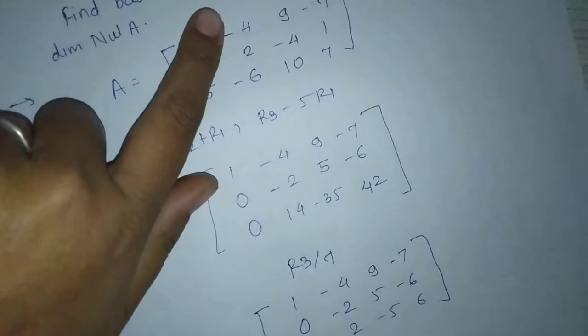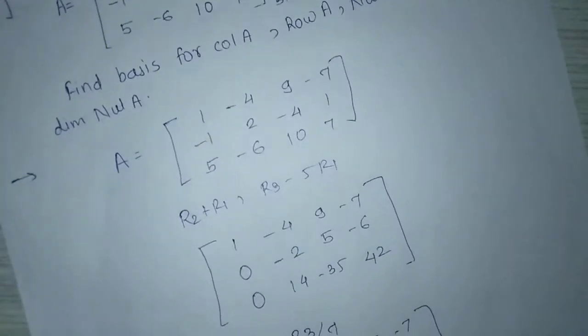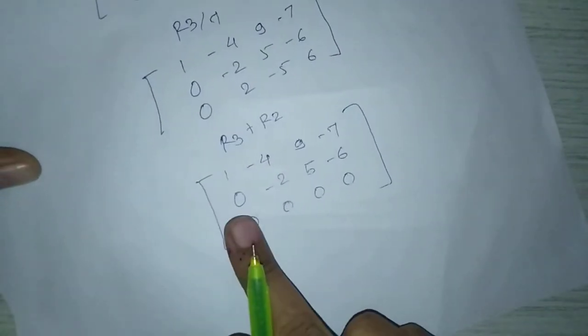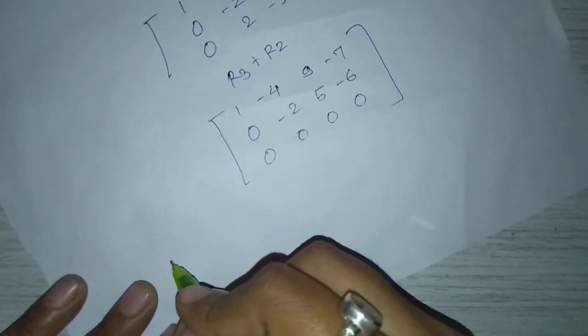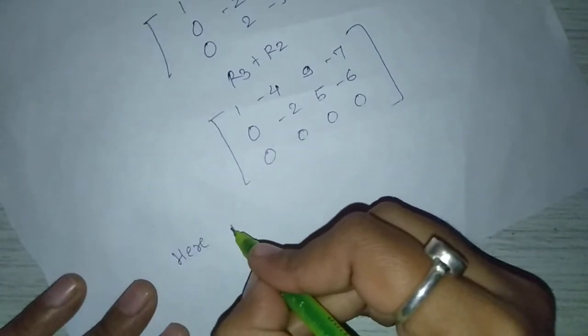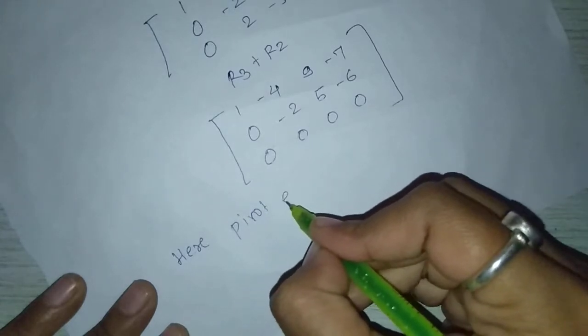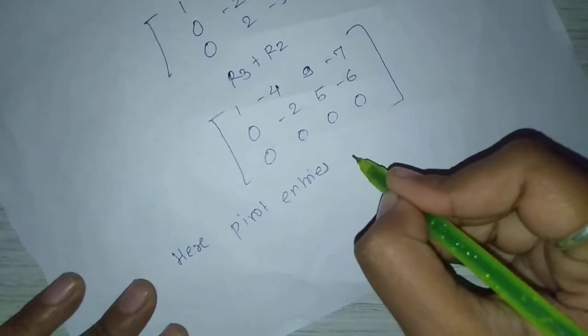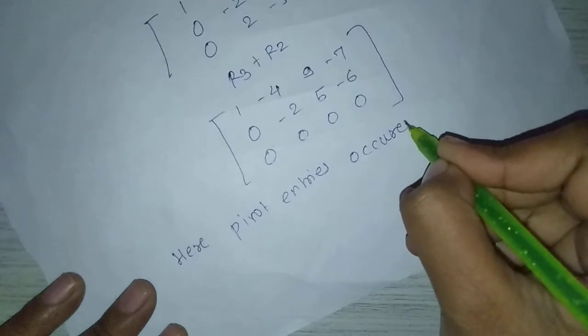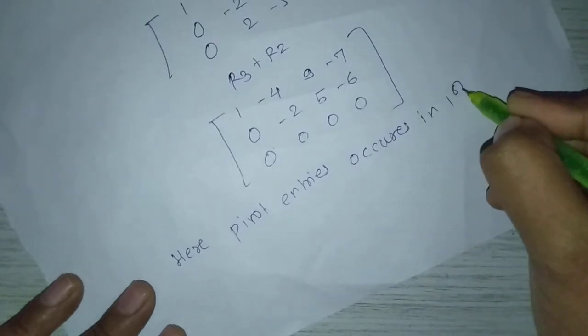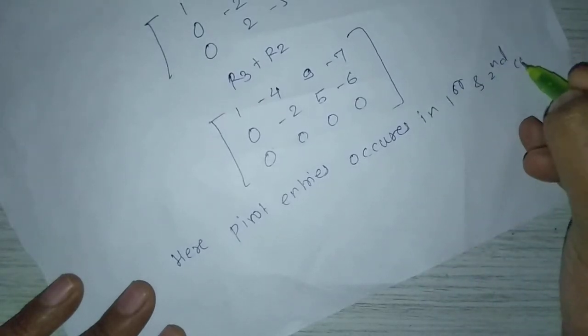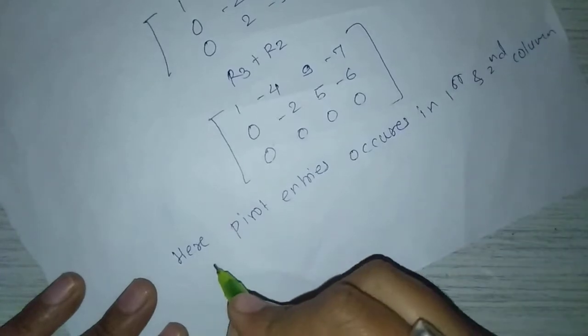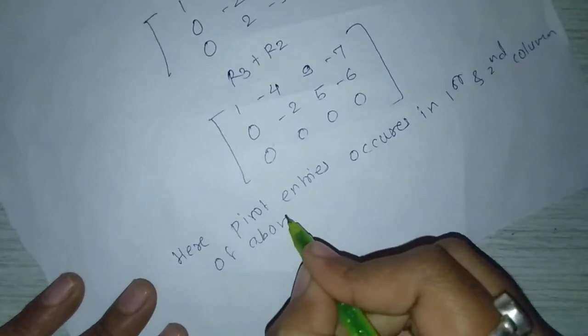Now to find basis for column space of A. Here we can observe pivot entries occur in the first and second column of the above matrix.